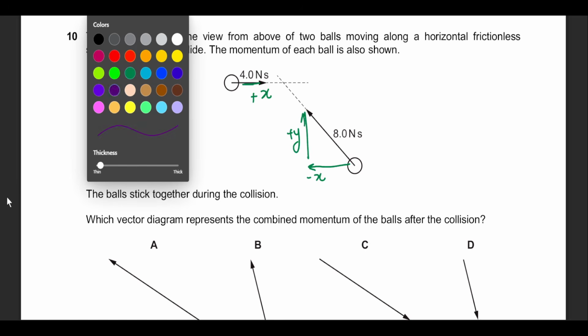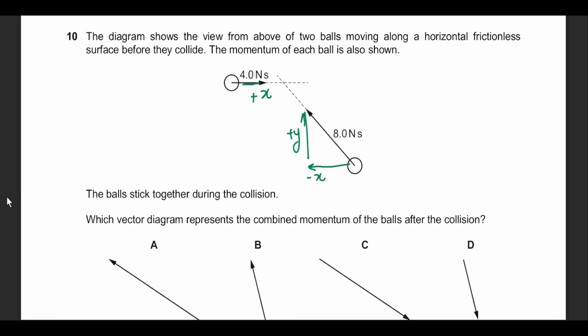Just by simple comparison of length, because momentum is a vector quantity and vector quantities carry information in their length in terms of their magnitudes, this length is smaller than this length, right? If you make this at right angles, the final resultant momentum will have some component on the negative side, and there is no contribution from the 4 Newton seconds towards the y-axis.